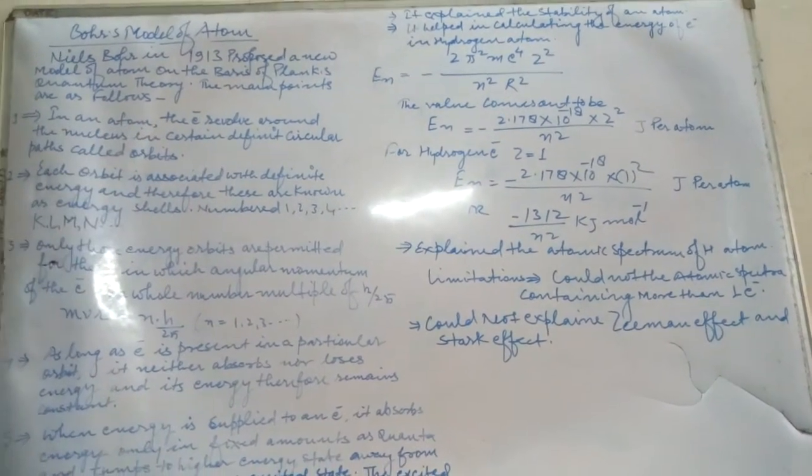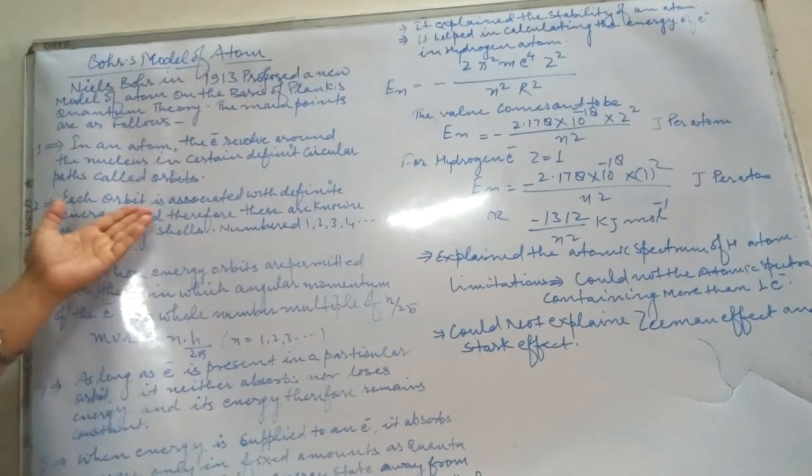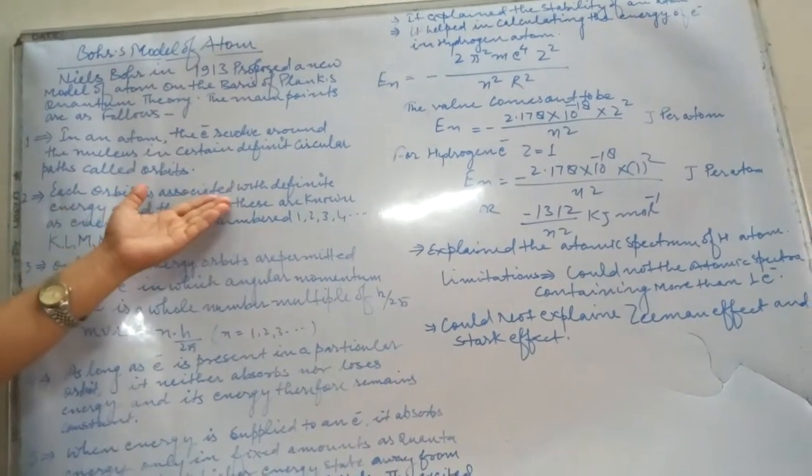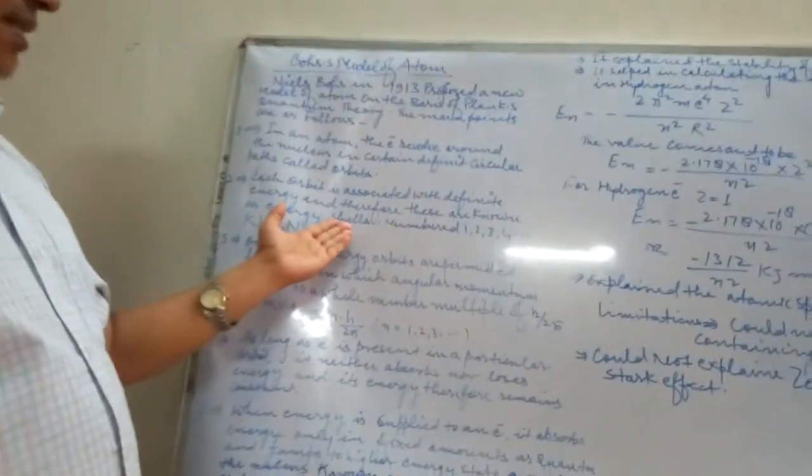Now the second point. Each orbit is associated with definite energy, and therefore these are known as energy shells.